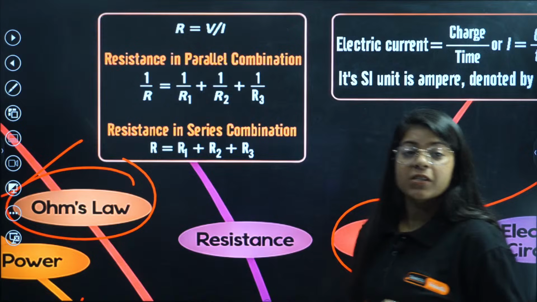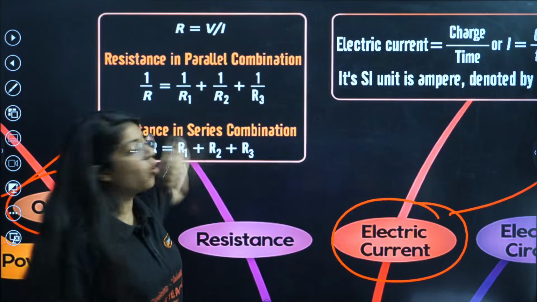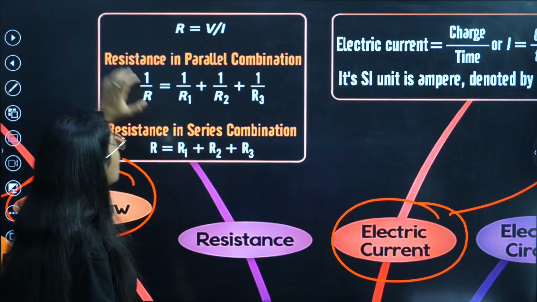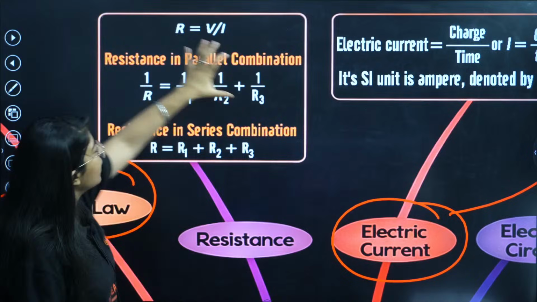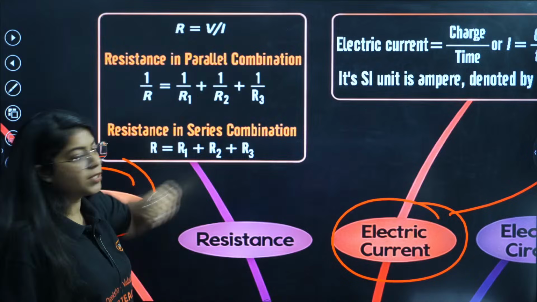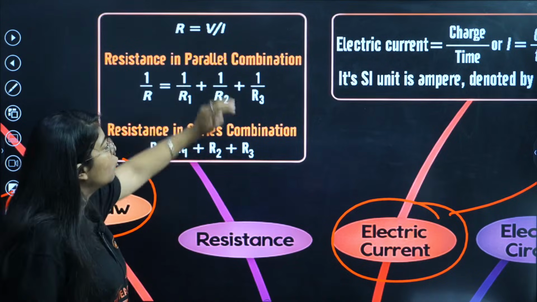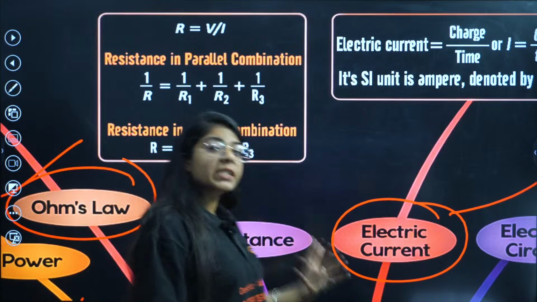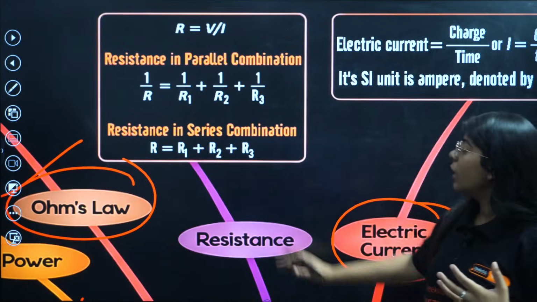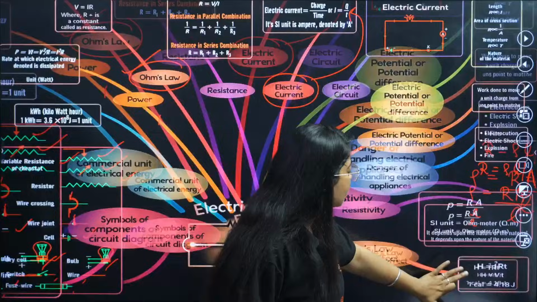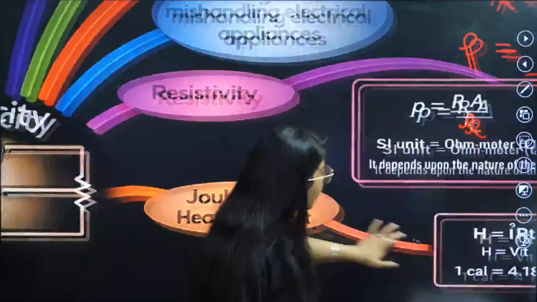That is, this is basic Ohm's law, we know that, correct? So in parallel combination, the equivalent resistance formula is 1 by R equals 1 by R1 plus 1 by R2 plus 1 by R3. For series, on the other hand, the total or equivalent resistance will be the sum. Then comes heating effect of electric current or Joule's law of heating.